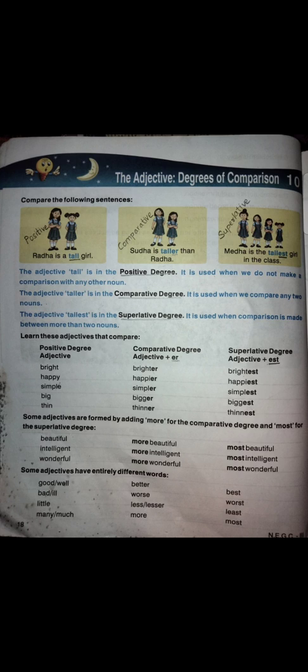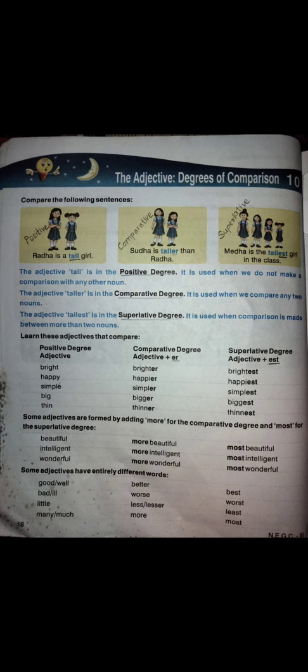Comparison means, for example, you fight with your brother or sister that you are getting this much and I am getting only a little. You have a big part, I have a small part of the chocolate. So you are making a comparison between your things, you are making a difference. In the same way, in the positive degree we do not make any difference or compare anything. Next is the comparative degree. In the comparative degree we add er to the adjective, and we compare two things, two nouns.